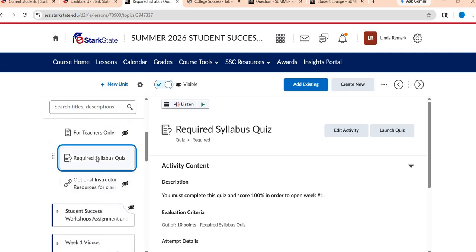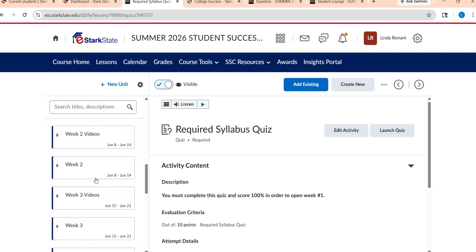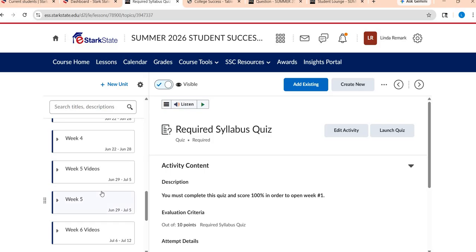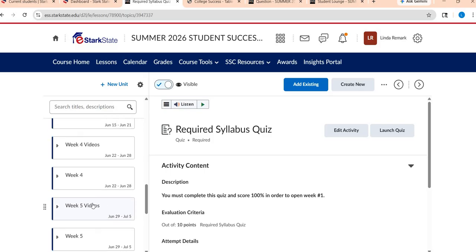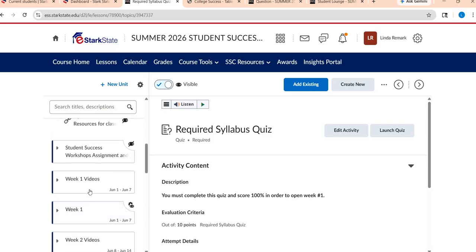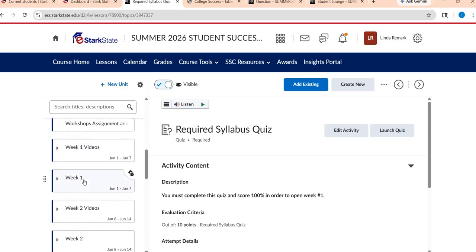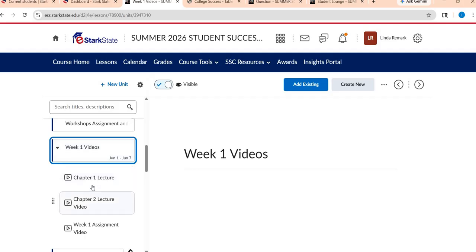Okay. So from there, you can see all of these weeks. Again, you will not see them all at once, but you're seeing them on my screen. Every week has 2 sets of folders. It has a video folder, and then it has where all the work is housed. So in the video folders, you will have lecture videos over whatever chapters are being covered that week. They're usually anywhere from 15 to 20 minutes, and I do apologize for the length, but they go over a whole chapter's worth of information.